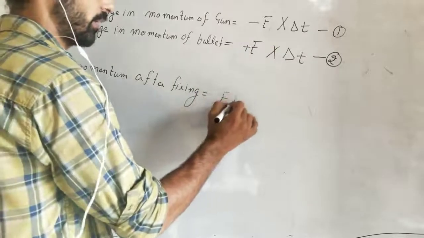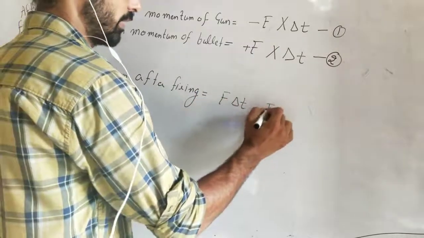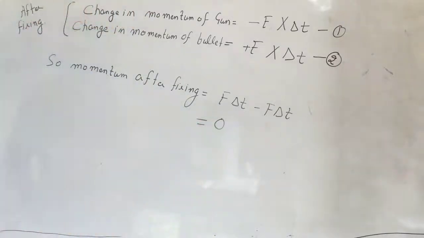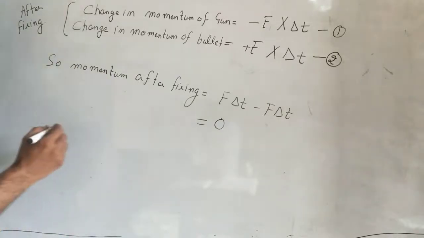What is this? F delta t minus F delta t. So what will it become? 0. So we have obtained that the final momentum is also 0. After firing, the momentum is 0, and before firing, the momentum is also 0.